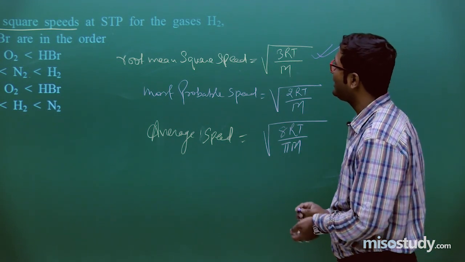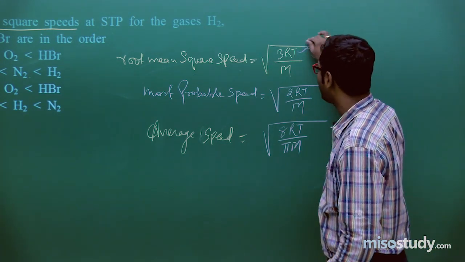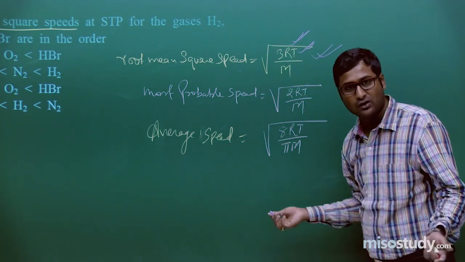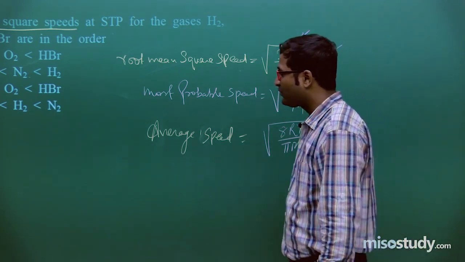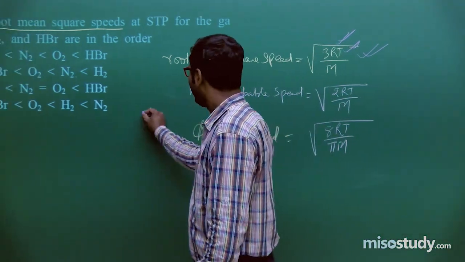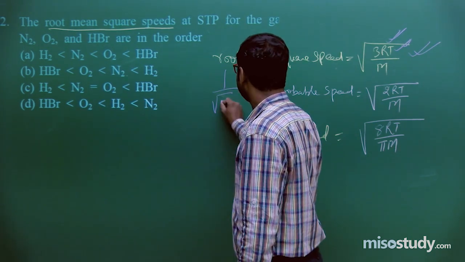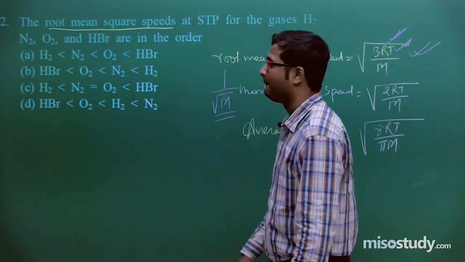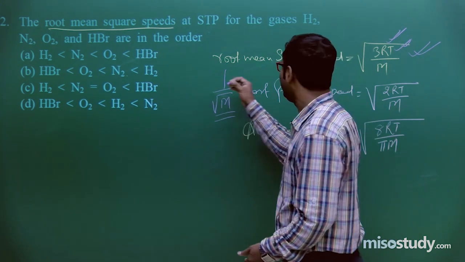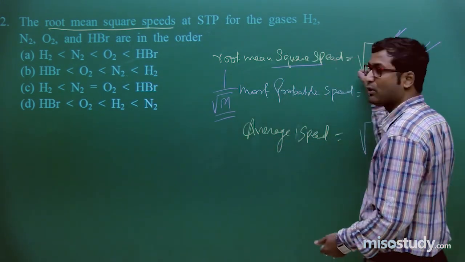Here the temperature at STP is fixed, and as we know R, the gas constant, is also fixed. So the variation in root mean square speed depends on the value of M, that is molar mass. It is inversely proportional.